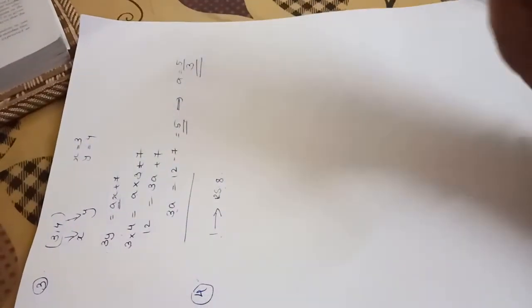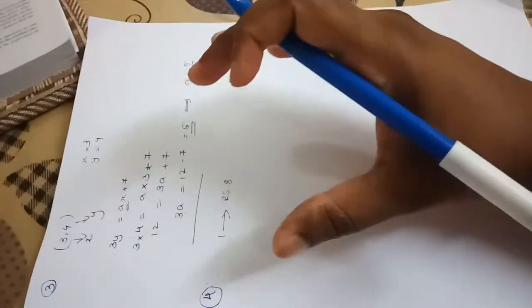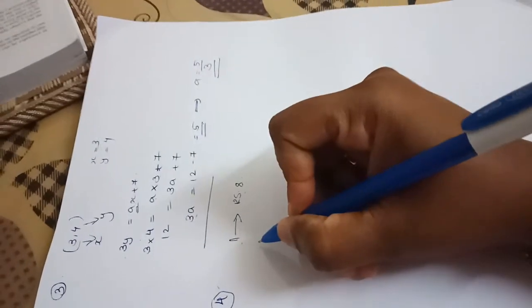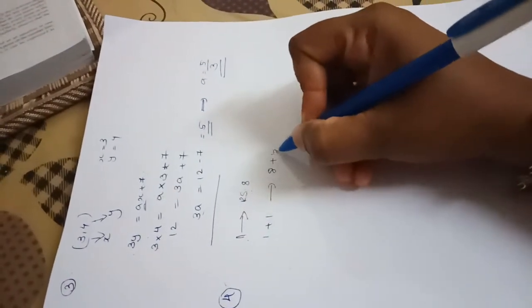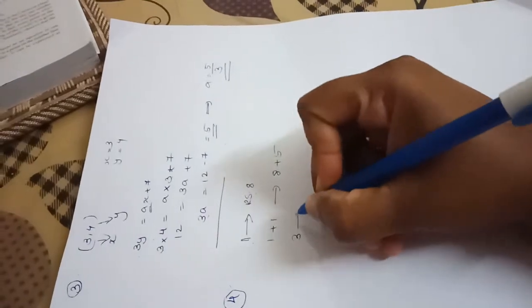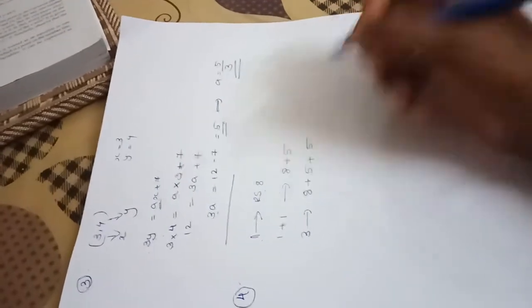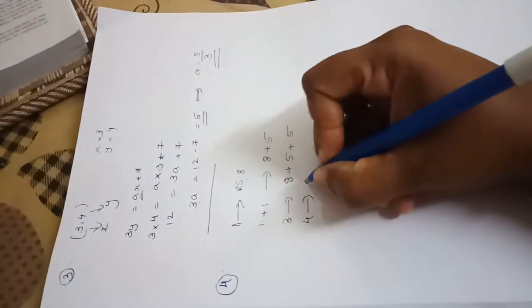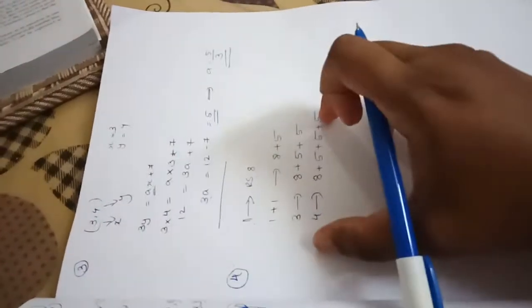And for the subsequent distance it is 5 rupees per kilometer. So after the first 1 kilometer the cost is 8. After that, if totally 3 kilometers are traveled, then for the first kilometer 8, second kilometer 5, and third kilometer also 5. And if totally 4 kilometers are traveled, first kilometer 8, second kilometer 5, third kilometer again plus 5, fourth kilometer again plus 5. This is the meaning.